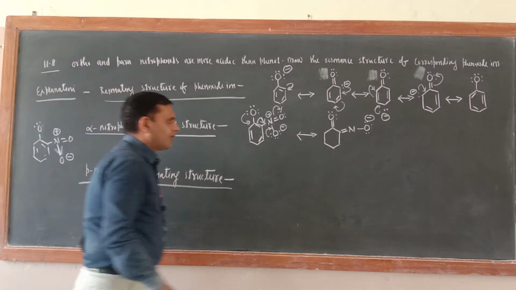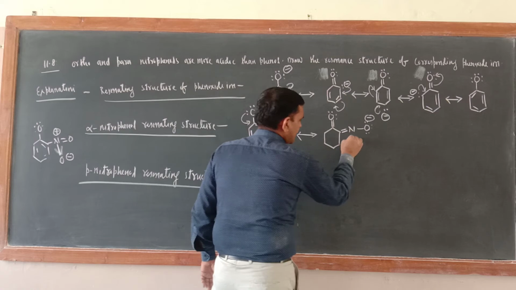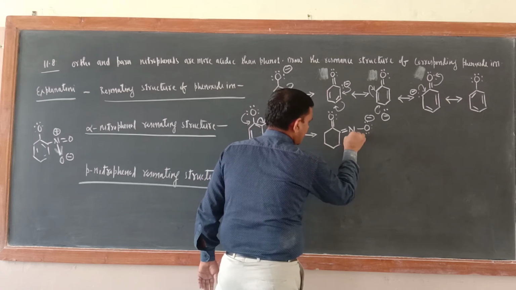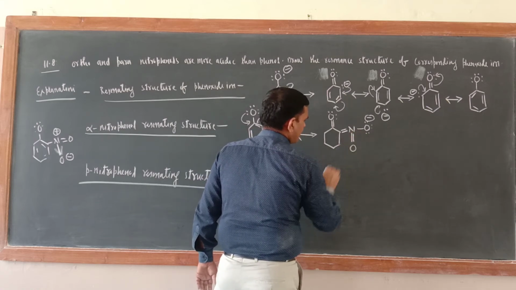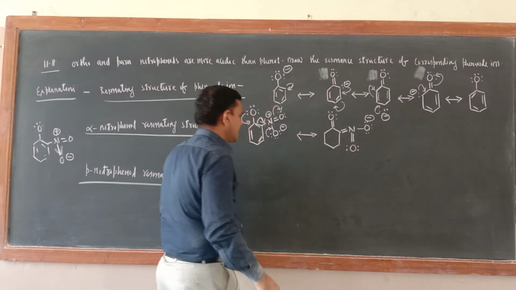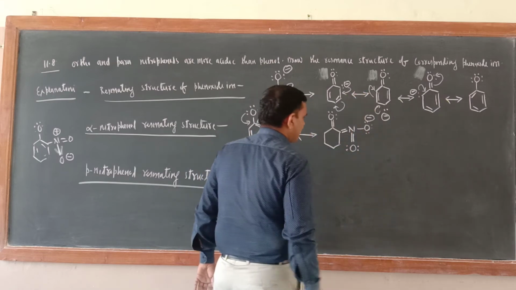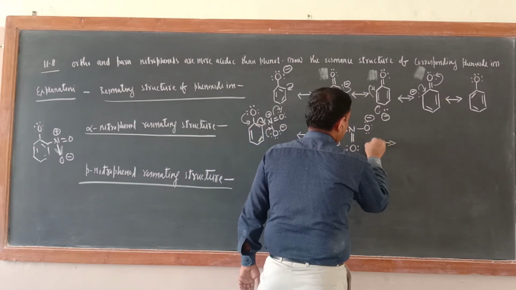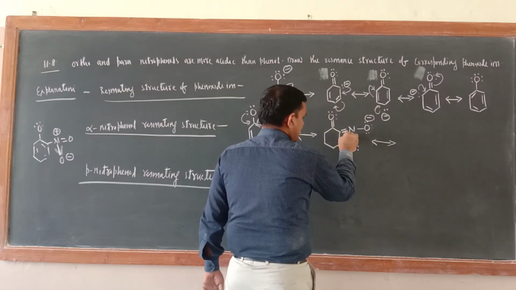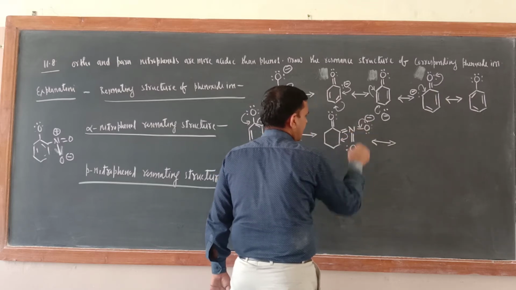Now what would be there? Now this electron will come here. So now what would be there? Now a double bond here, O, and here O, this sign would be there. Now a negative sign would be here. Okay, and now just see, for the next resonating structure, this double bond will come here, and this will come here.